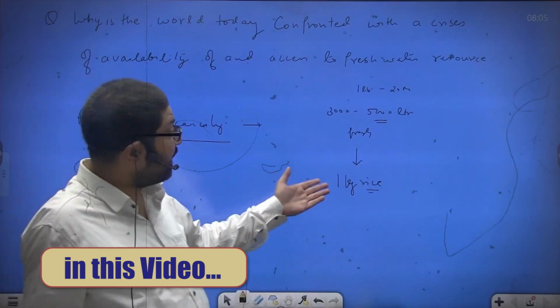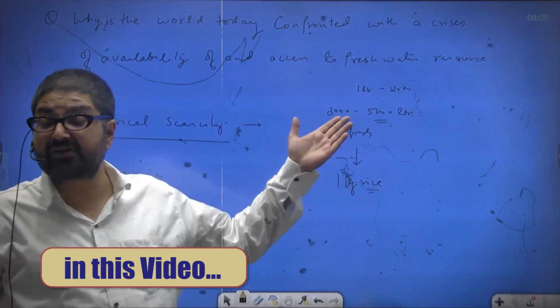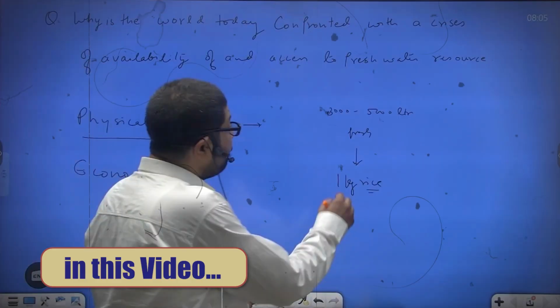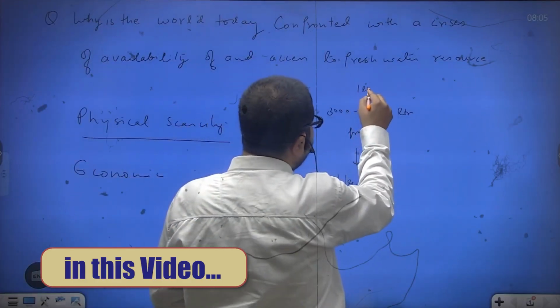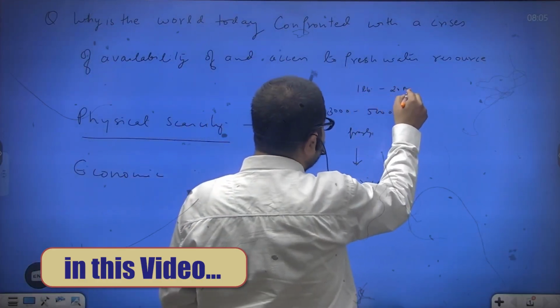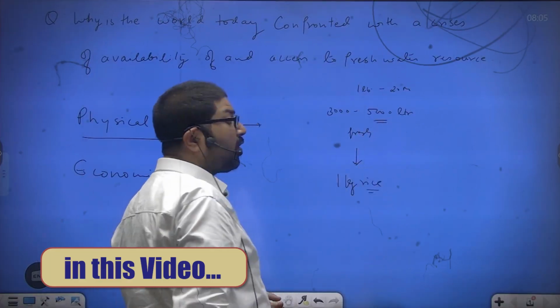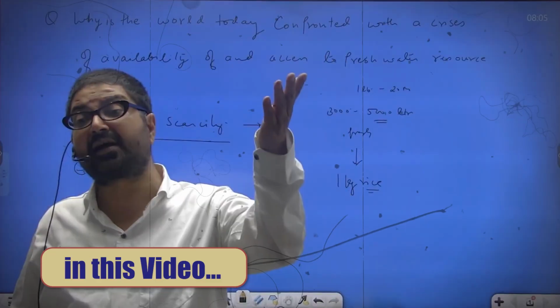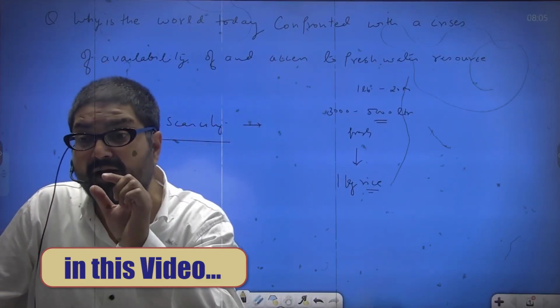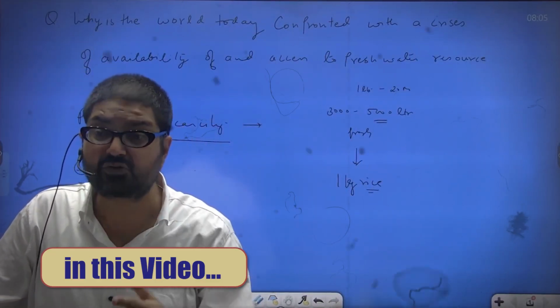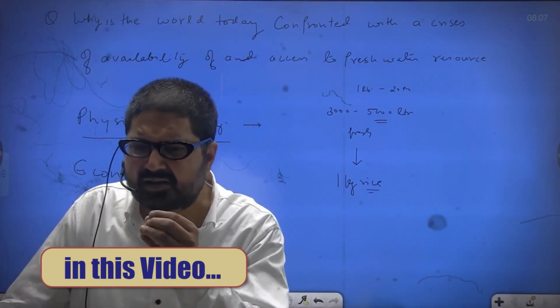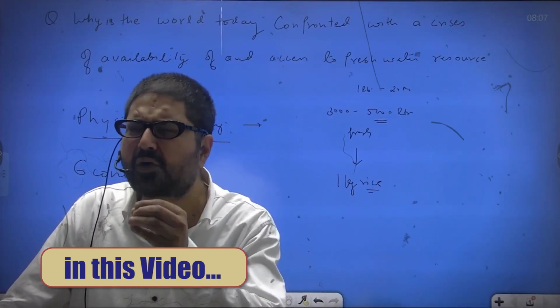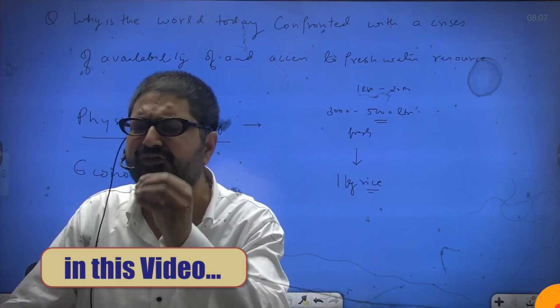एक किलो राइस उगाने के लिए we need 3000 to 5000 liters of fresh water. So if you take 1 liter of water, fresh water, that costs 20 rupees in the market, you can well imagine the cost of producing 1 kg of rice. And when we export that rice to other countries, the water embedded component needs to be taken into account. सोचो कितना महंगा पड़ता है. Semiconductor industry uses large amount of ultra clean fresh water.